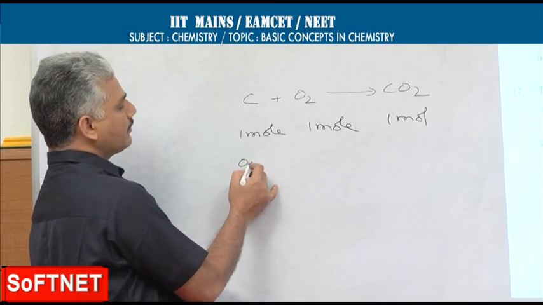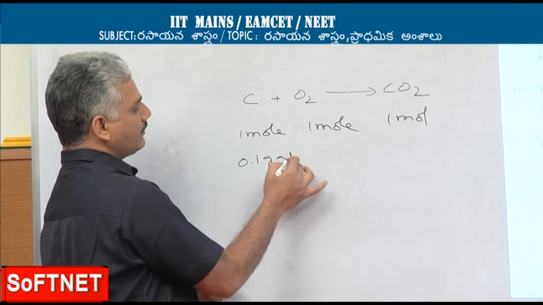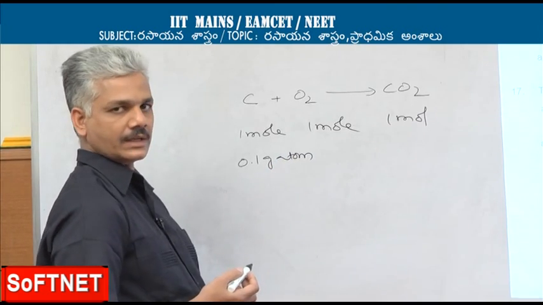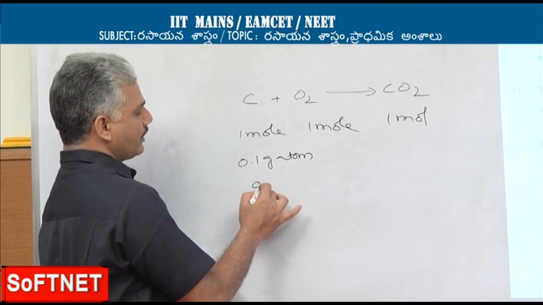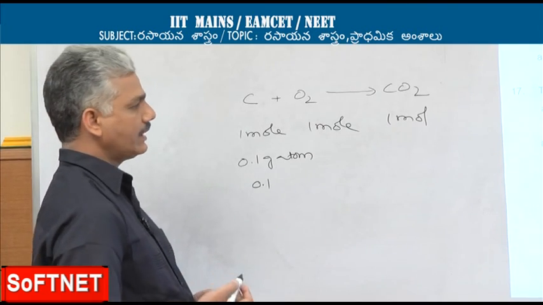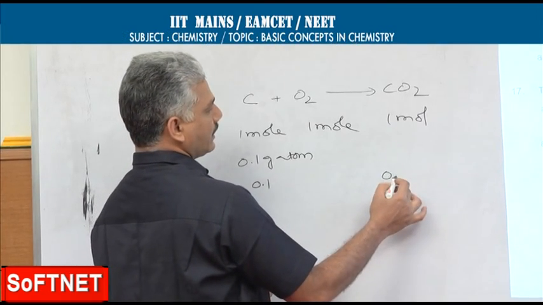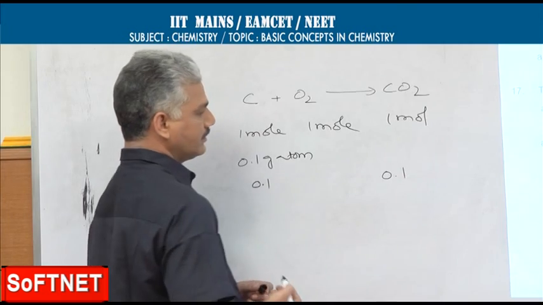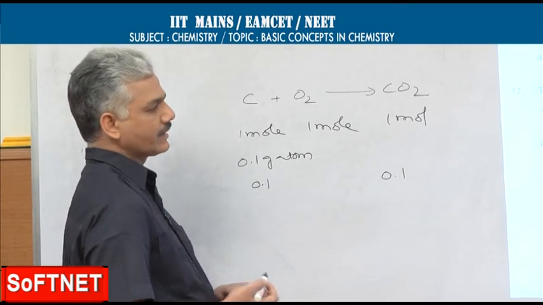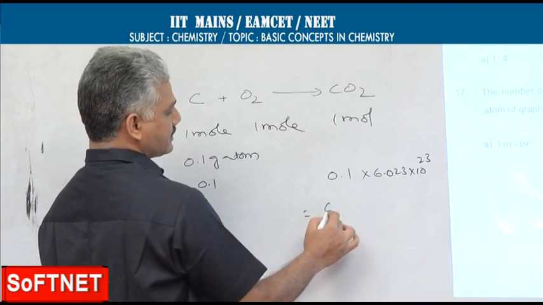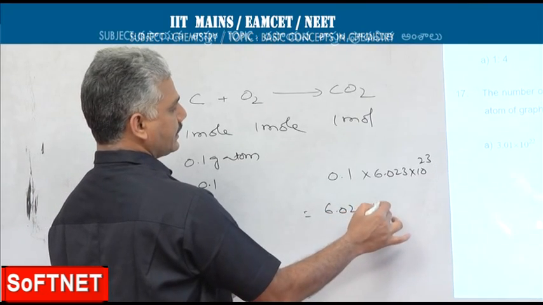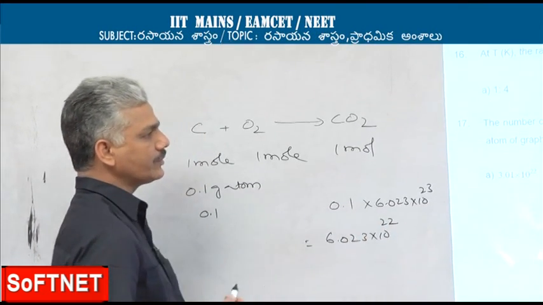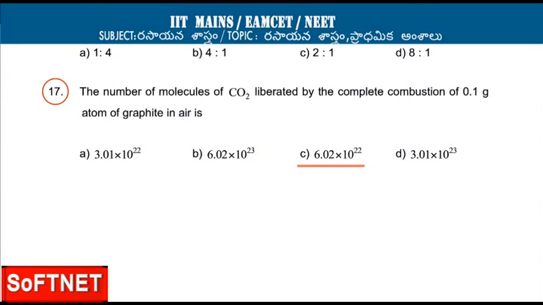In the given problem, 0.1 gram atom of graphite is taken. That means indirectly 0.1 moles of carbon is reacting. Therefore, the quantity of carbon dioxide formed is also 0.1 moles. So finally the answer comes out to 6.023 into 10 power 22. Nearest answer can be taken as the third one, C. So for this 17th question, correct option is C.